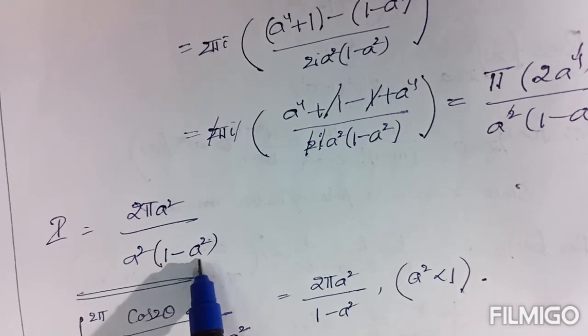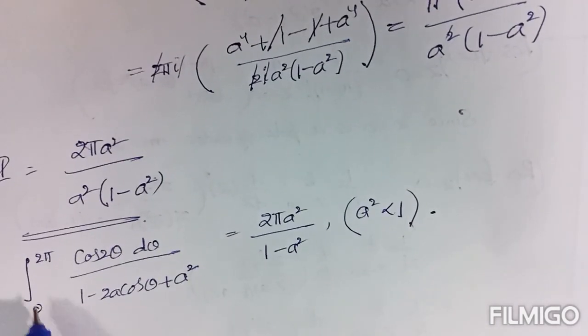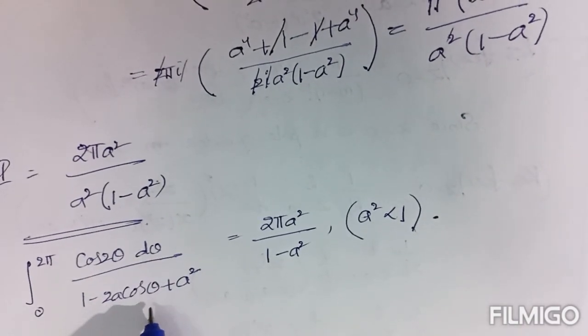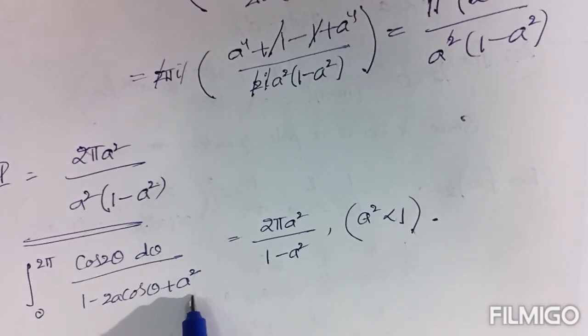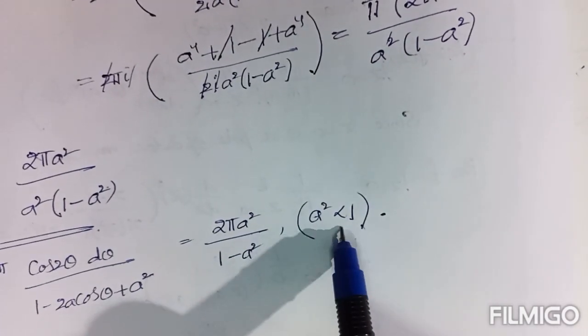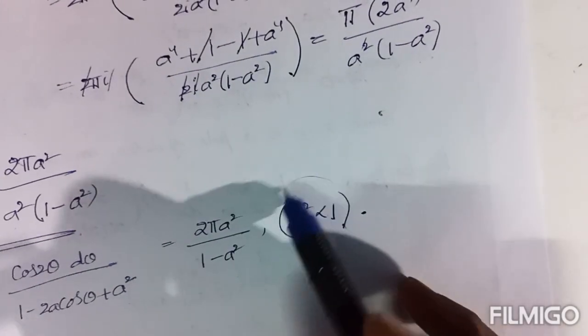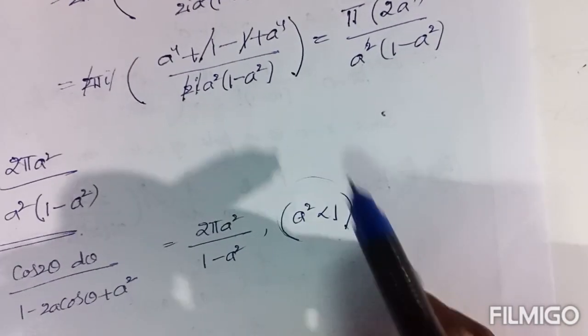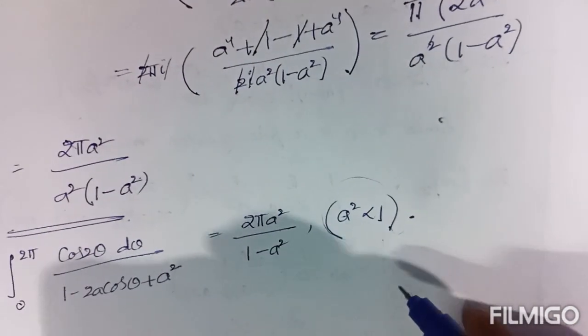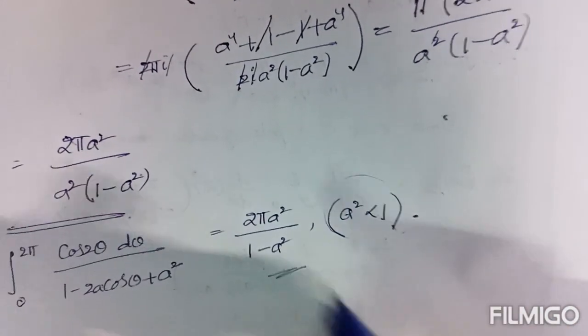The resultant value is I = 2πa²/(1 − a²). So the given integral, from 0 to 2π of cos 2θ dθ over 1 − 2a cos θ + a², has the value 2πa²/(1 − a²), where a² is less than 1. This is the most important condition. If a² is less than 1, then 1/a is greater than 1. So this is the result of the given integral.